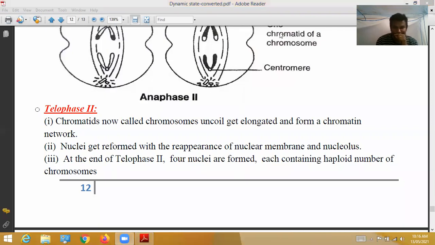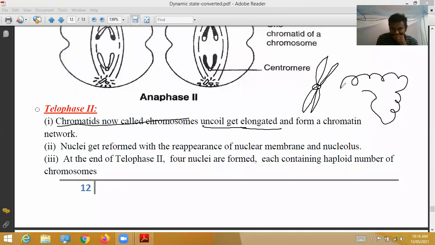Now telophase. See here, telophase. Chromatids, now called chromosomes, uncoil and get elongated like this. Chromosomes are elongated and form a chromatin network. Chromatin means thread-like structure. Nuclei get reformed.